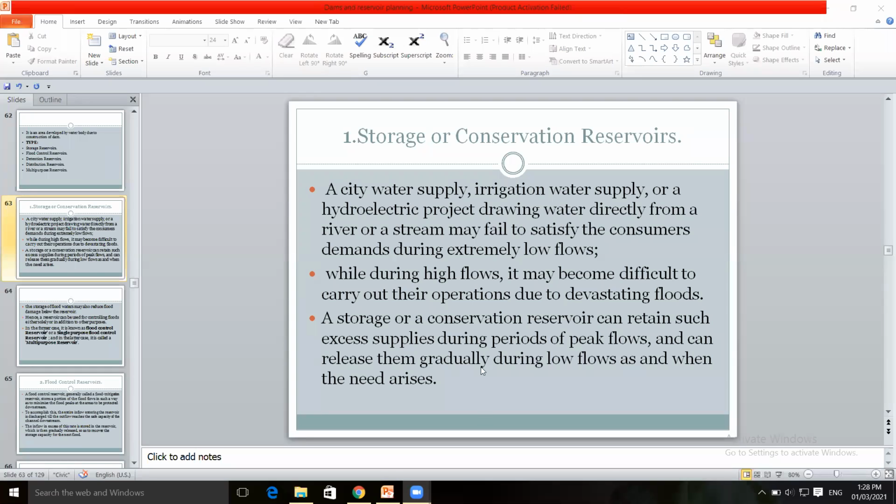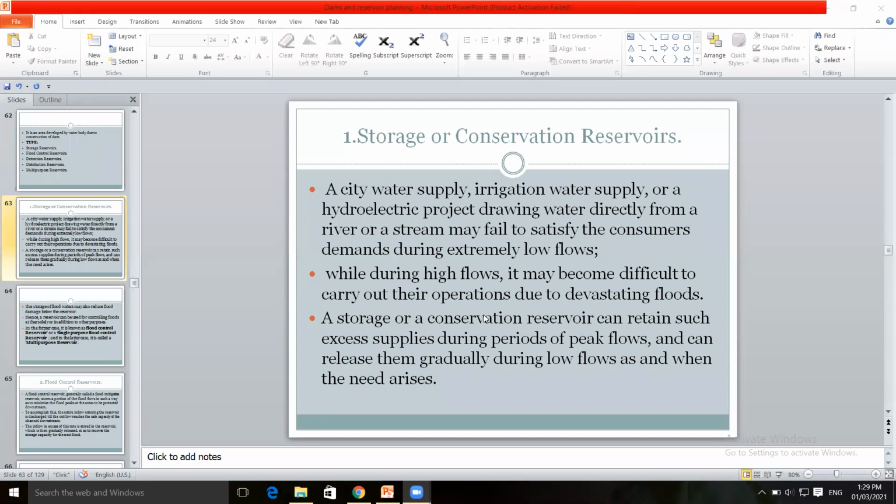By using this, you can satisfy the consumer demands as and when need arises. This is the purpose of storage or conservation reservoir.